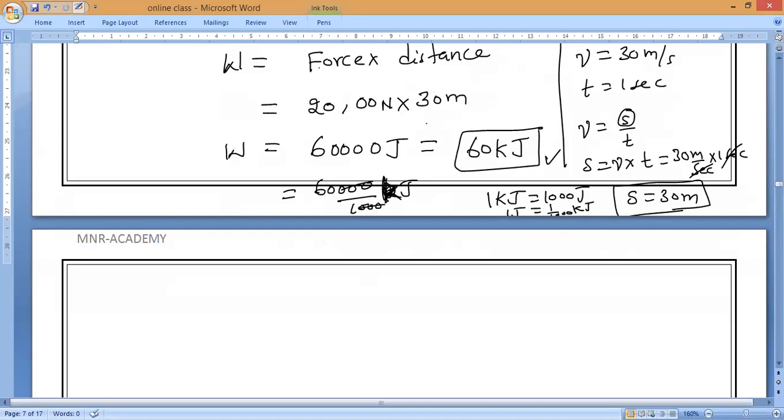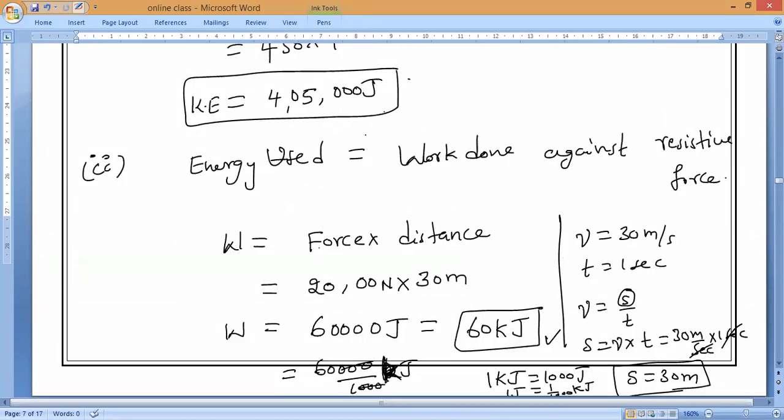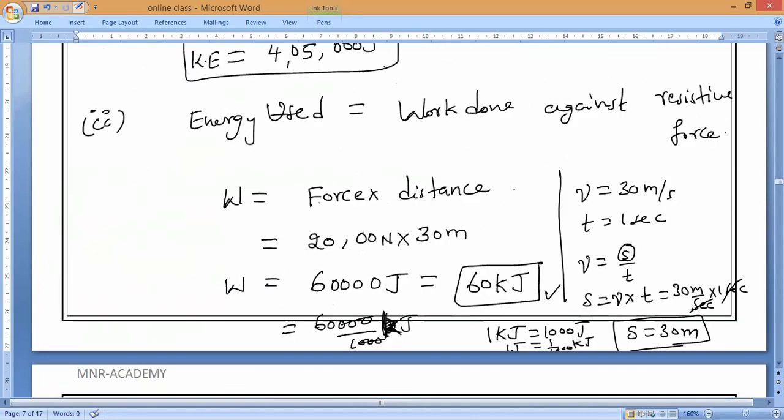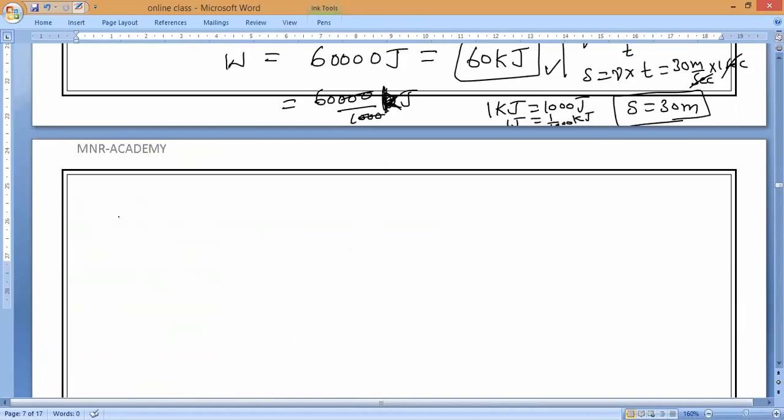Now, what is the third subdivision? Till here, any doubt? Please respond. No, sir. Now, check it. Third subdivision, what are they asking? What is the minimum power? Yes or no? So now, what is the power formula? Power means what? Energy consumed per time.